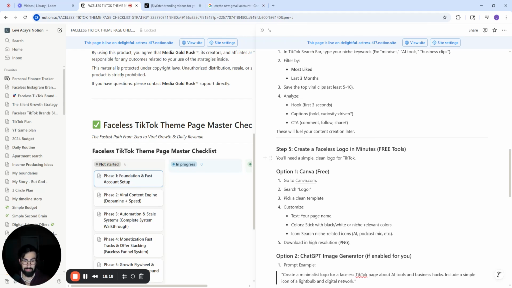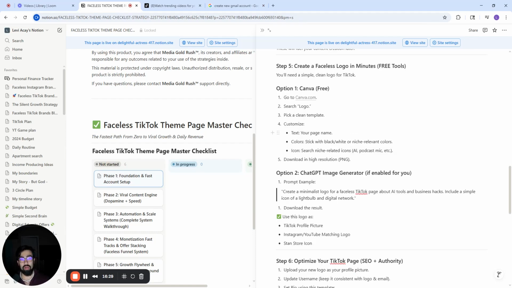It also keeps people on the video a little bit longer because they're looking at the comment. So another little hack. Now, when it comes to creating your logo, very simple.